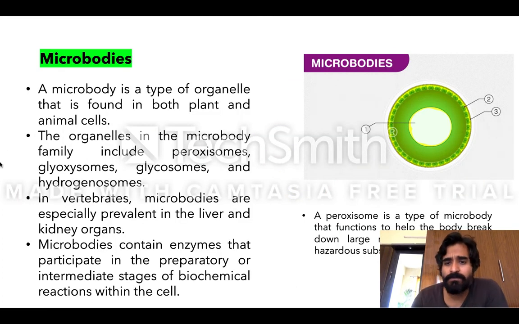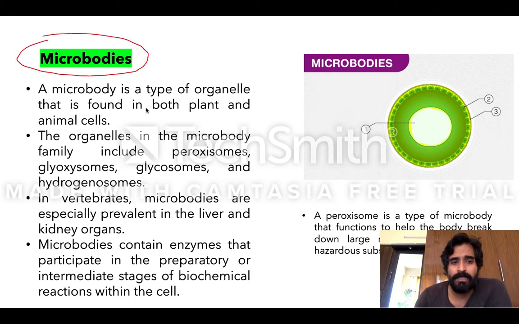Less important, but still we learn microbodies. They are found in both plant and animal cells, but this question is very less important. We should know that this organelle family has four bodies: peroxisome, glycosome, glycosomes, and hydrogenosomes.